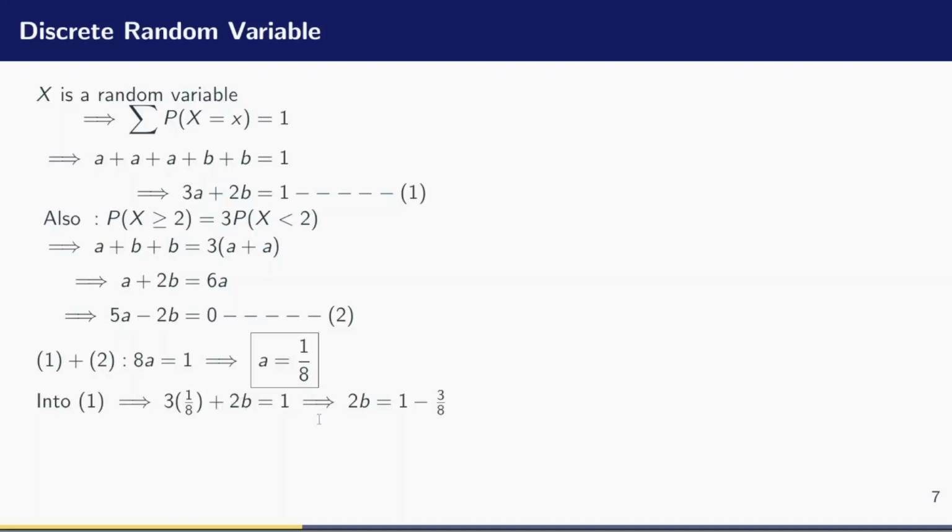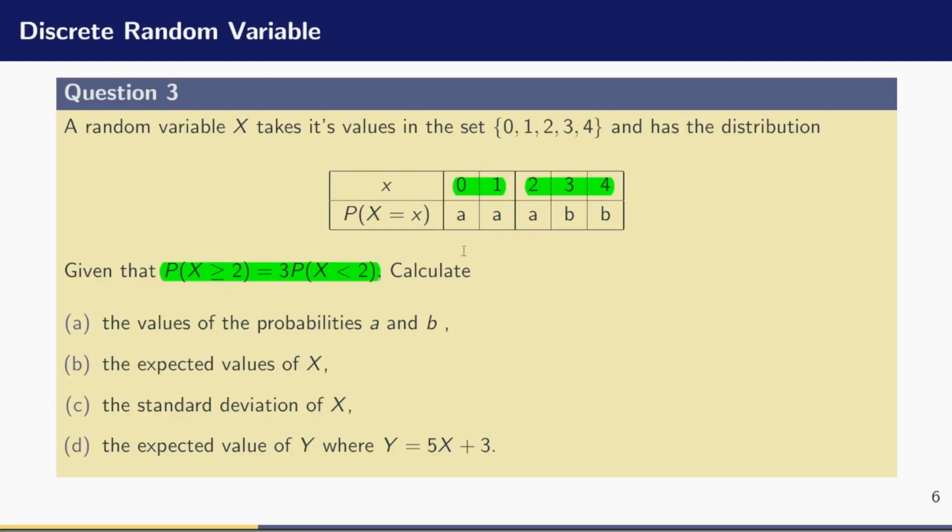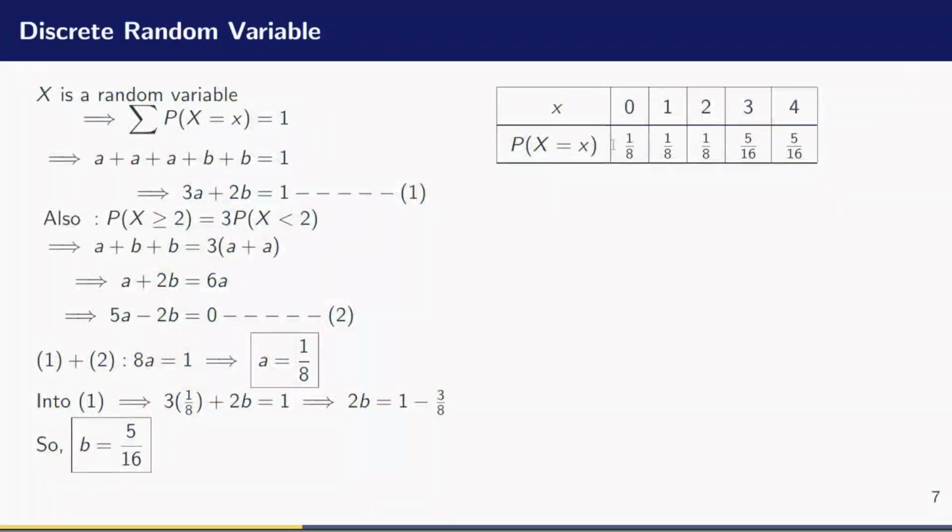This means that 2b is equals to 1 minus 3 divided by 8. And this means that, are we together? Because 1 minus 3 divided by 8 is 5 divided by 8. And 5 divided by 8 divided by 2 gives you 5/16. So I've had the value of a and b. So I can draw my table and plug in those values. So I'm now going to have, in the place of a, b, and b, these new values 1/8, 1/8, 1/8, 5/16, and 5/16. I hope we are together.